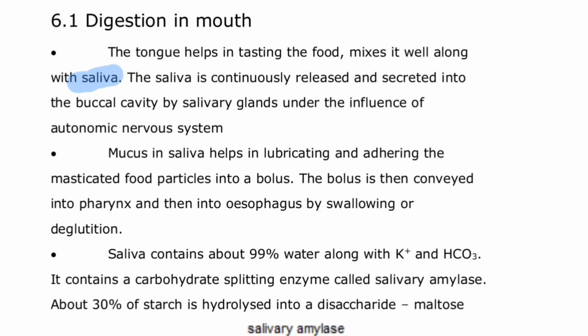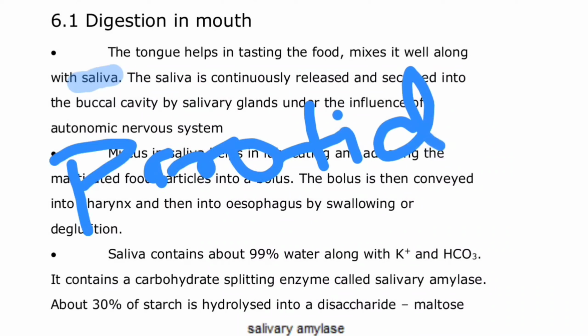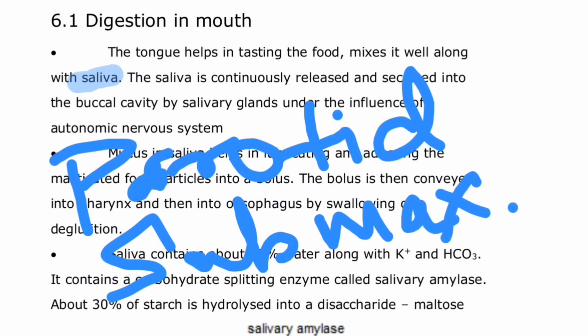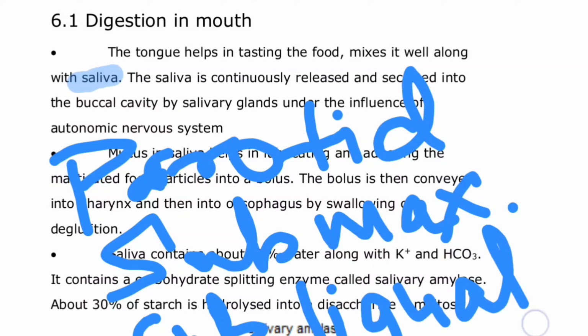There are three salivary glands in the mouth: the parotid gland, the submaxillary gland, and the sublingual gland.